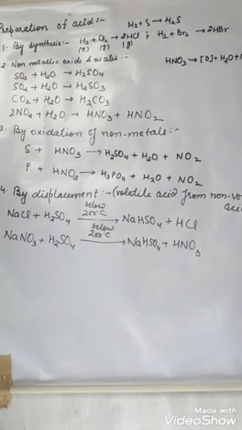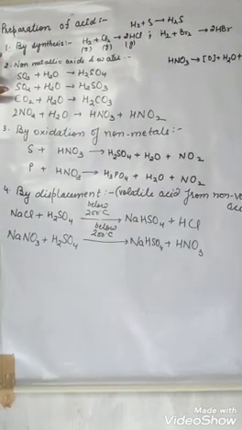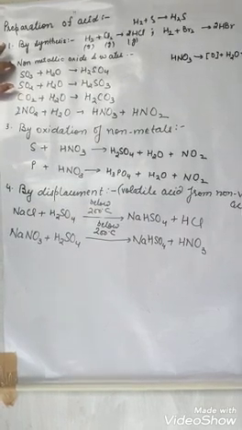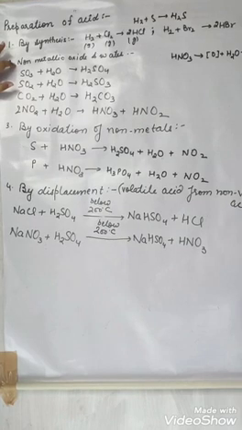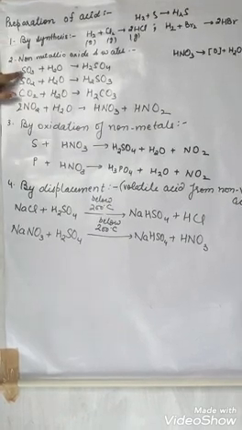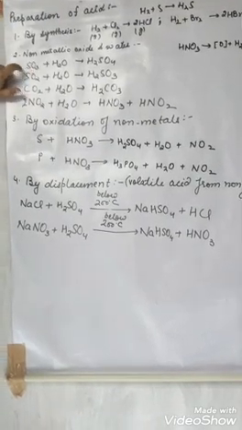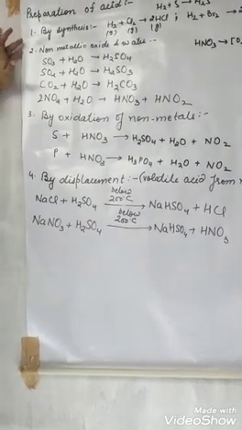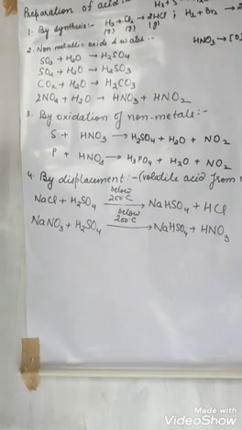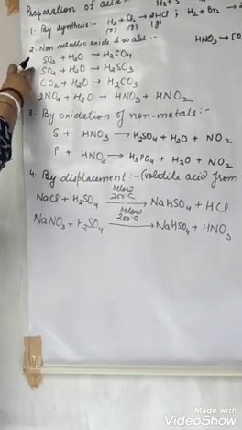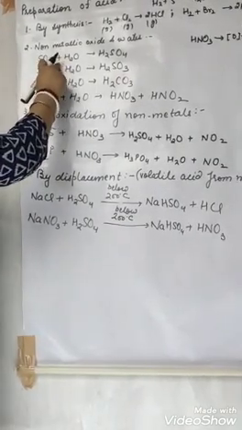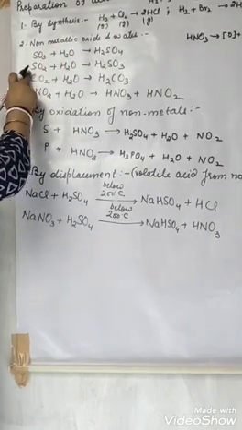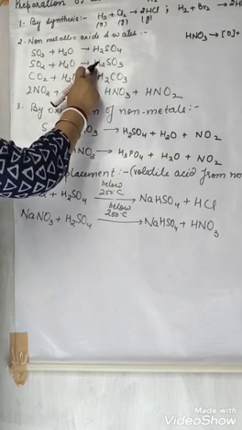other methods of preparation. Second method of preparation is non-metallic oxide. Non-metals are carbon, sulfur, nitrogen. So non-metallic oxide means oxide of sulfur, oxide of nitrogen, oxide of carbon. That is non-metallic oxide. So see, sulfur trioxide, when it reacts with water, forms sulfuric acid. Sulfur dioxide, when it reacts with water, forms sulfurous acid.